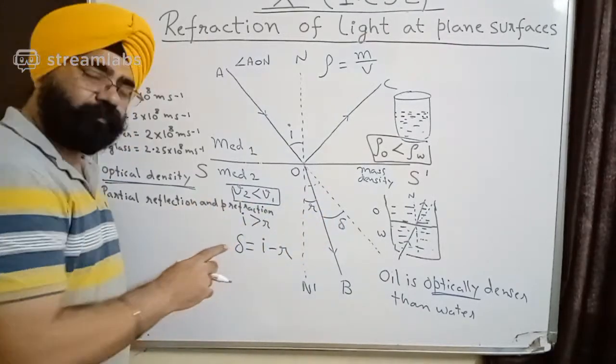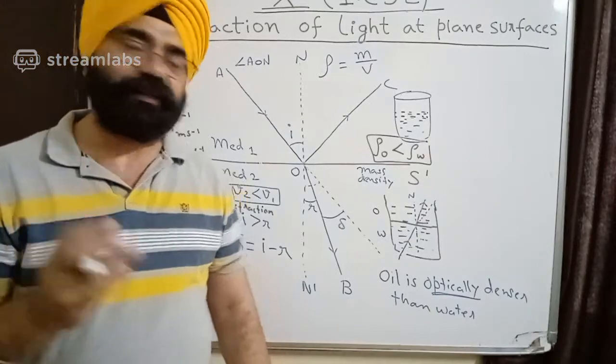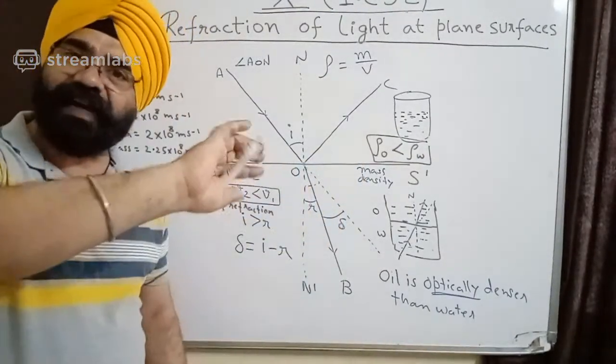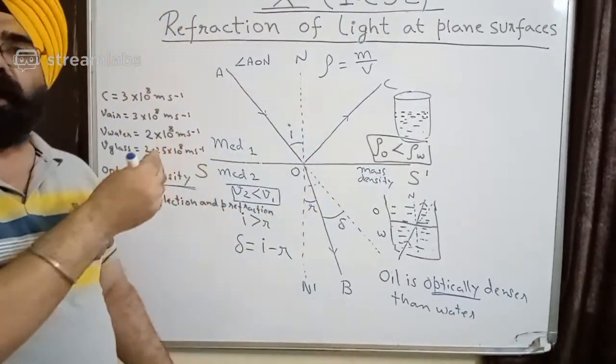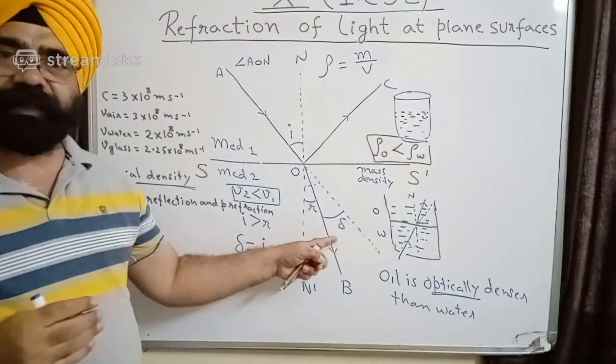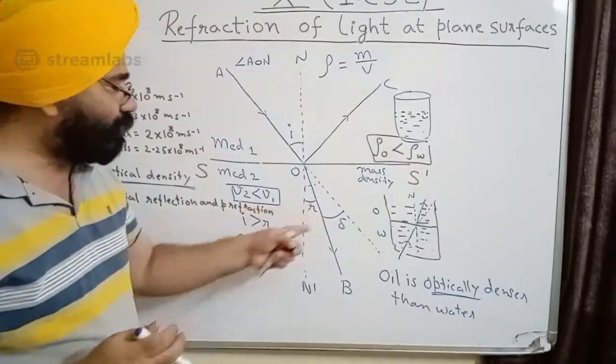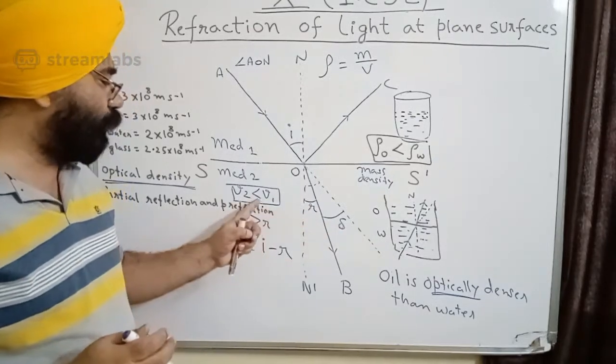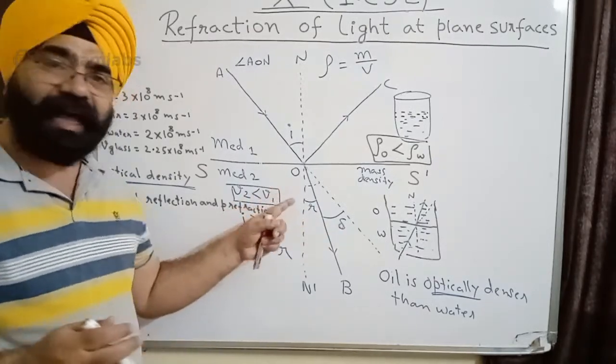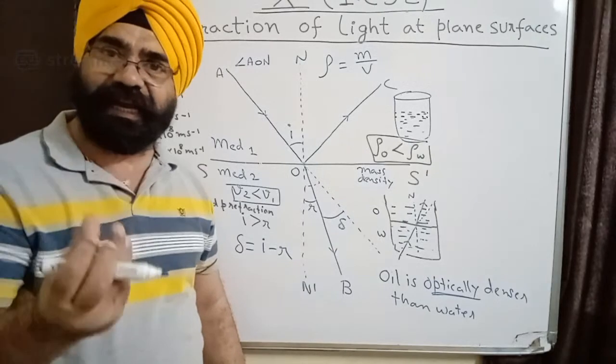Okay, so my delta is I minus R, which means my ray has deviated towards the normal by this angle delta, which is equal to I minus R. Got it? And why has it deviated? It has deviated because the speed of light in medium 2 is less.